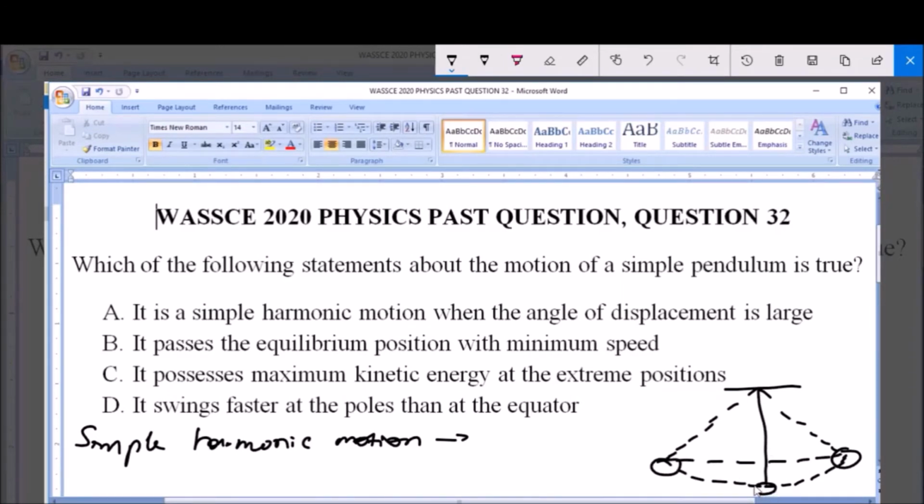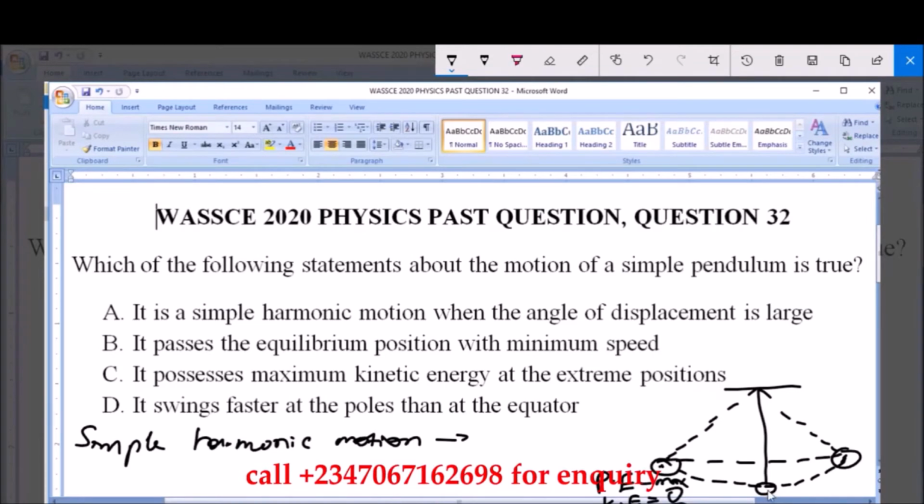Now when it is displaced, it undergoes a to and fro movement, a simple harmonic motion. Now at this point, the potential energy PE is maximum, and the kinetic energy is 0 at this point. Why? This is because the velocity at this point, V, is 0, and likewise the same with this point.